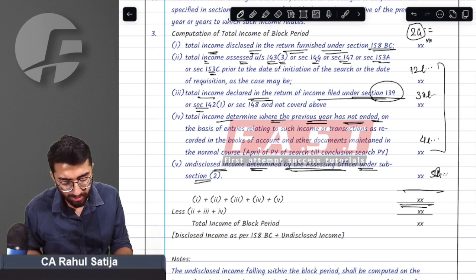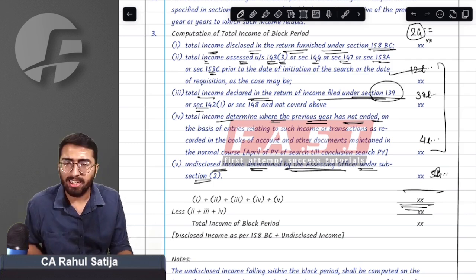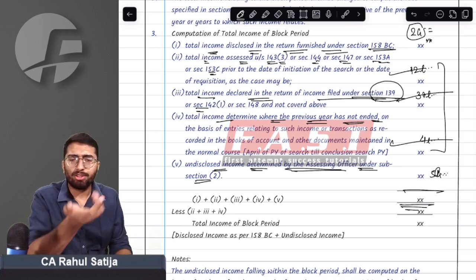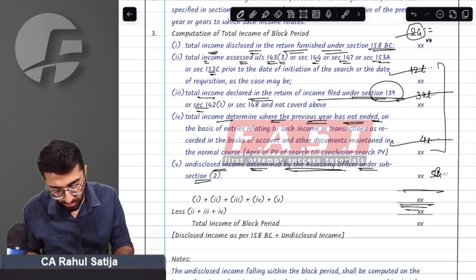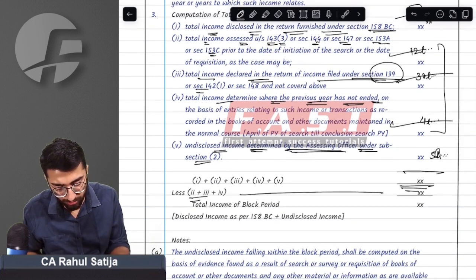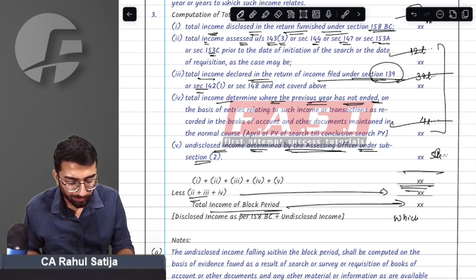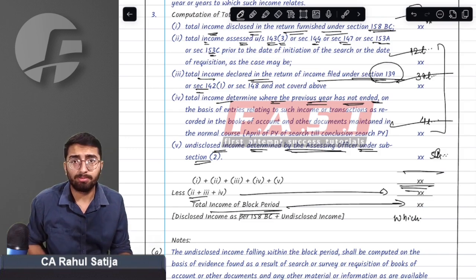So in total, block income will come after adding all the five incomes. But the fact is, this is already declared. This is already assessed. This is of previous year that is not completed. So doing assessment will make no sense. Therefore, we have to add 1, 2, 3, 4, 5, and we have to reduce 2, 3, 4 to find out the total income for the block, which is taxable. Ultimately, sir, whatever income that has not been disclosed is taxable.